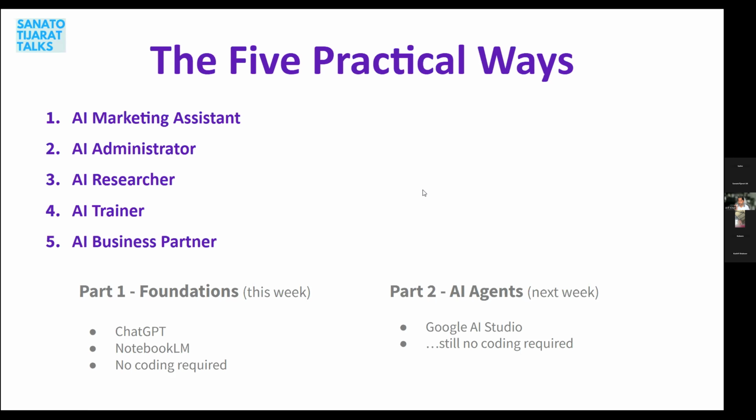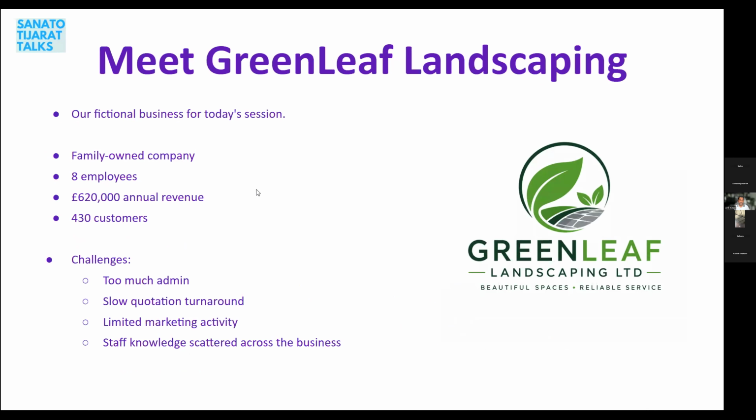Just a reminder of the scenario that I'm doing here. I've mentioned this fictitious company called Greenleaf Landscaping. It's a family-owned business that does landscaping in South London, and this is just an example I've used to bring things to life a little bit. Some of the challenges around Greenleaf Landscaping are too much admin, slow quotation turnaround time, not much marketing activity, and staff knowledge is also scattered across the business.